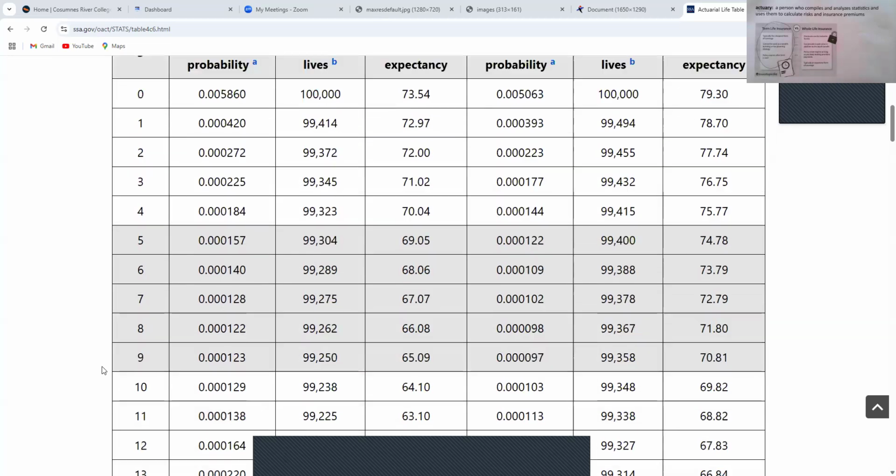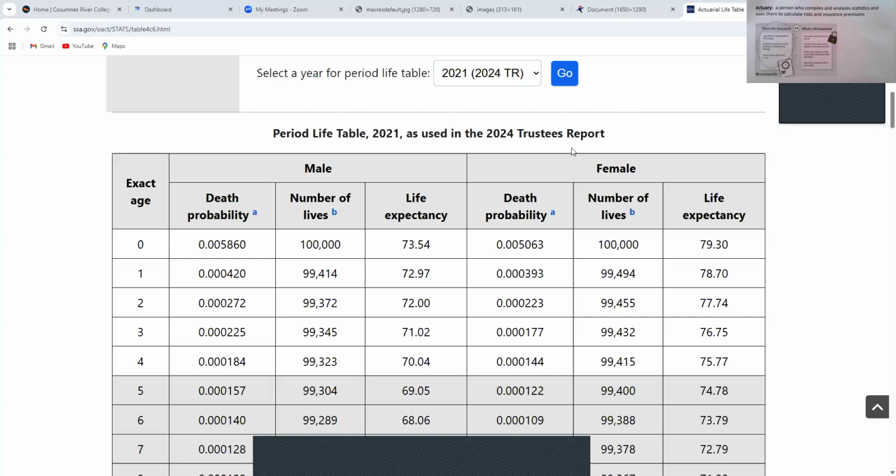So again, this is male on the left, female on the right. They're usually fairly close, but females are usually projected to live a little bit longer. And so that's why they split it up, males and females.